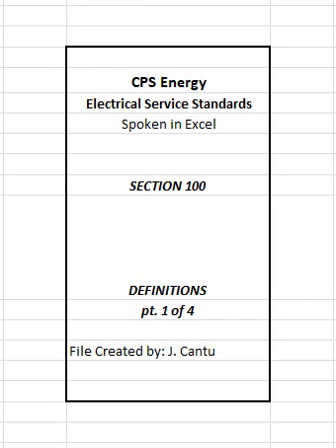Section 100 Definitions. Accessible, as applied to equipment, admitting close approach. Not guarded by locked doors, elevation, or other effective means. Accessible, as applied to wiring methods, capable of being removed or exposed without damaging the building structure or finish, or not permanently closed in by the structure or finish of the building.